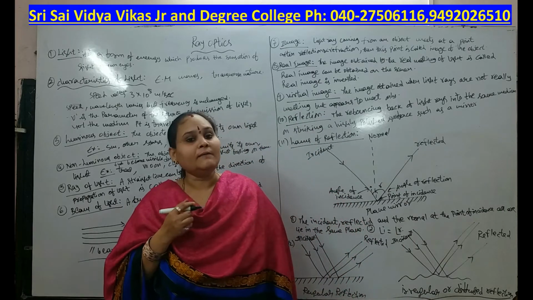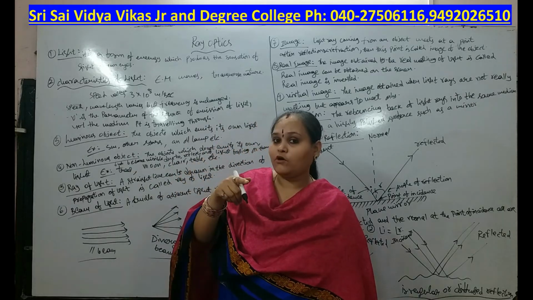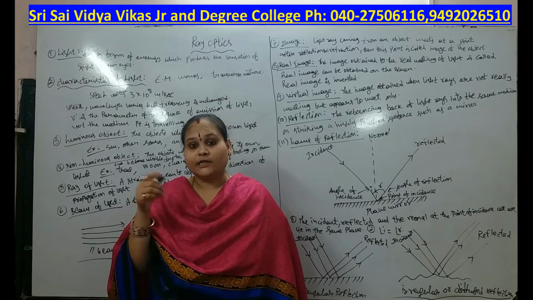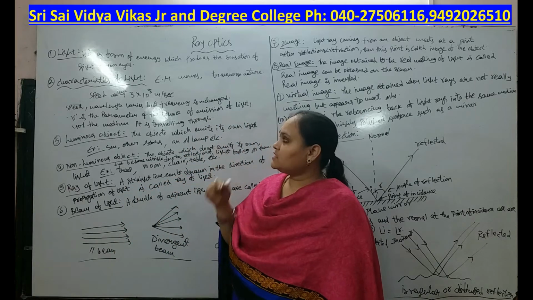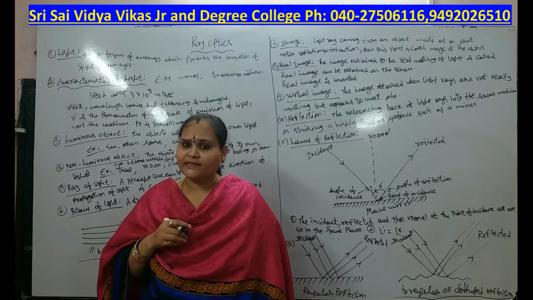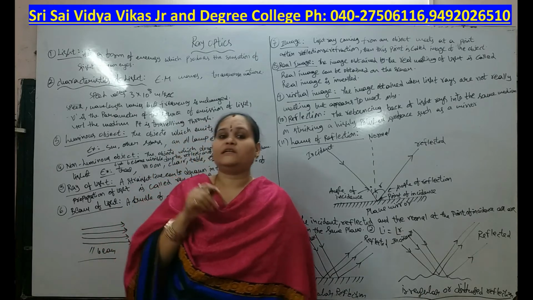Light waves are an example of electromagnetic waves, and radio waves are also electromagnetic waves. Light waves are electromagnetic waves and their nature is transverse.